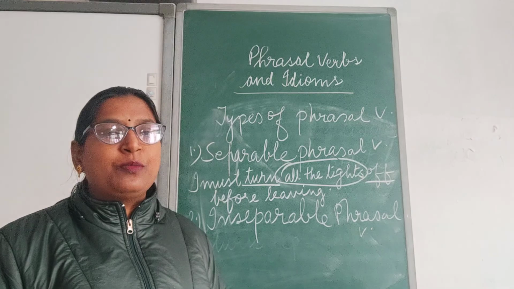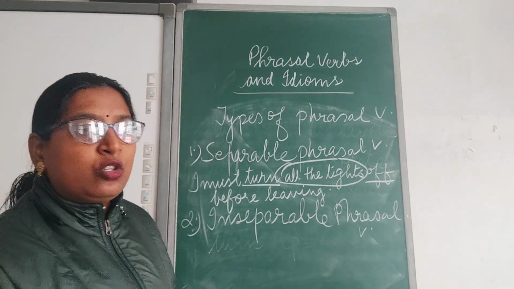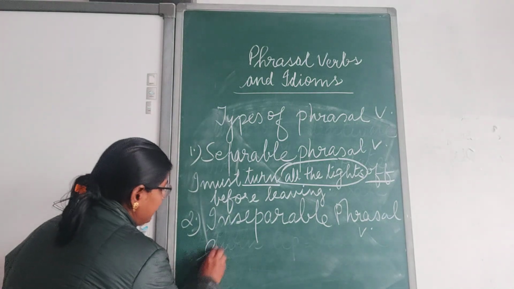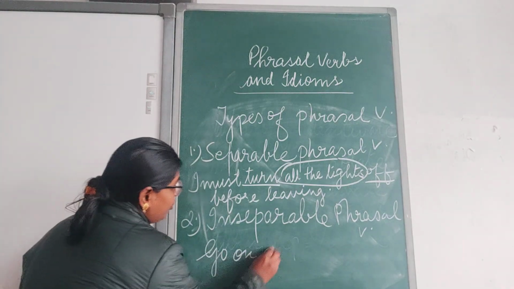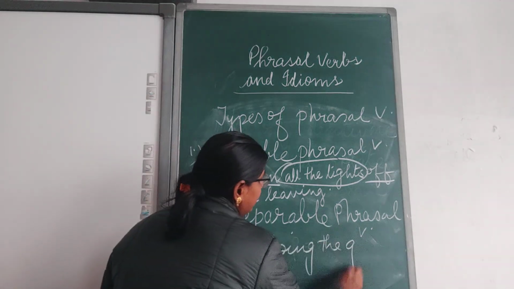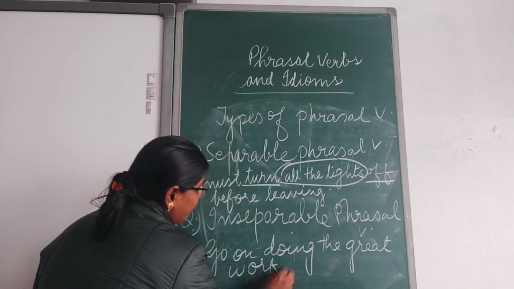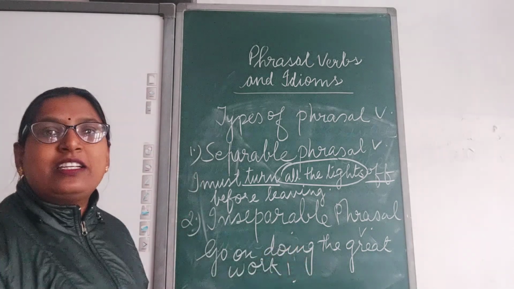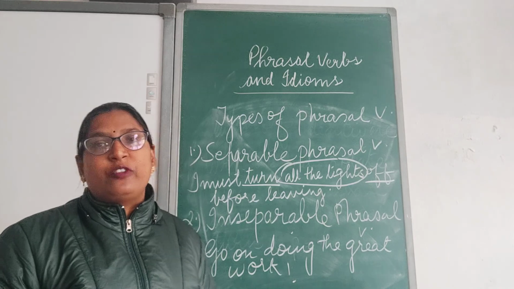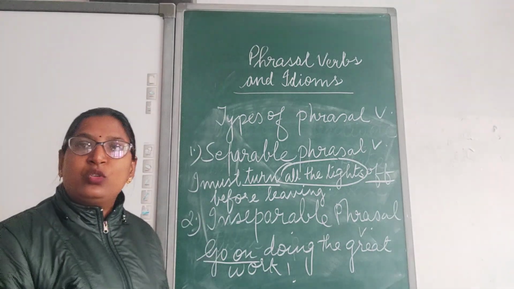Separable phrasal verbs. Now, if I write here the example, go on doing the great work. Now, in this sentence, if I ask you to find out the phrasal verb, your answer will be go on.